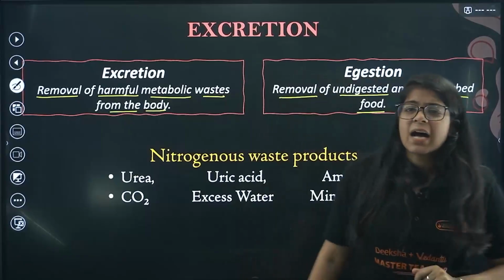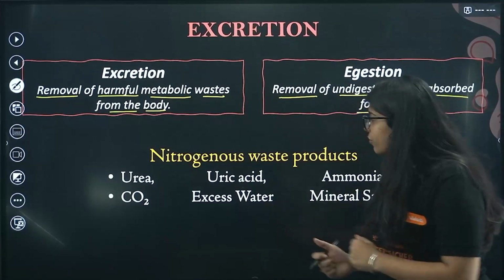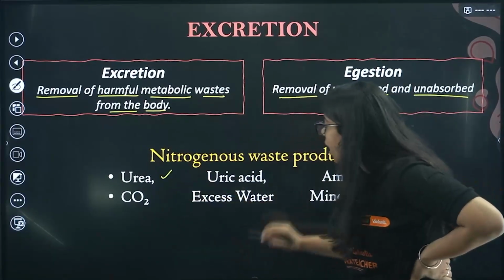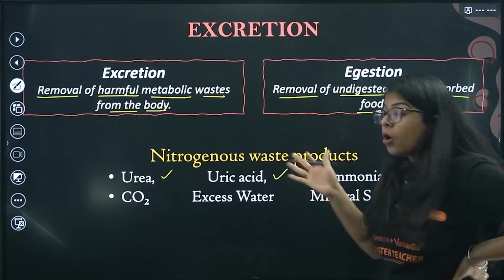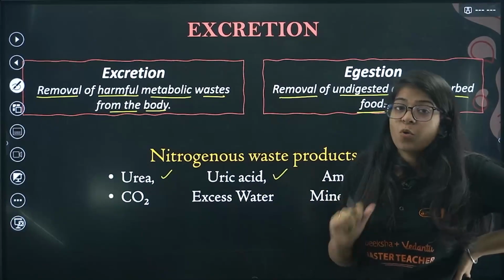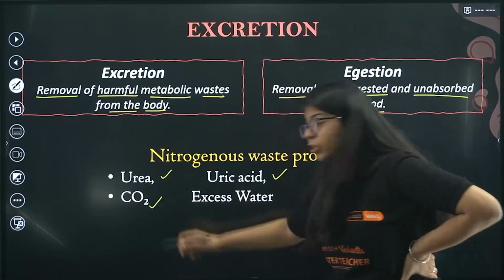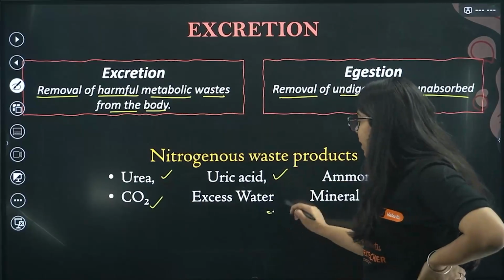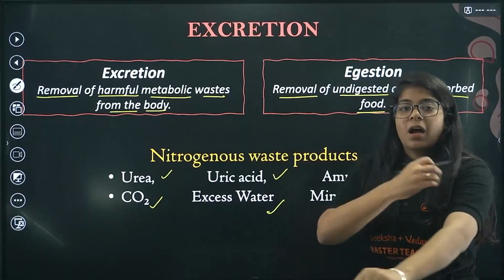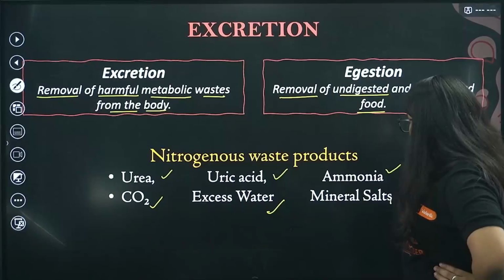Okay, there are some waste products. What are those waste products? There is urea, uric acid, ammonia. All these are formed in our body after the whole digestion part. And there is some CO2 that we exhale out. There is some excess water, that is our sweat. Right, and there are some mineral salts.